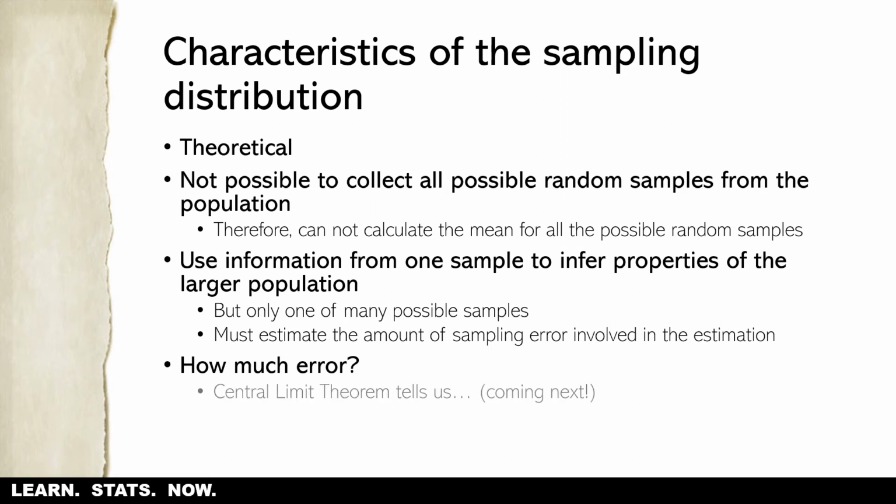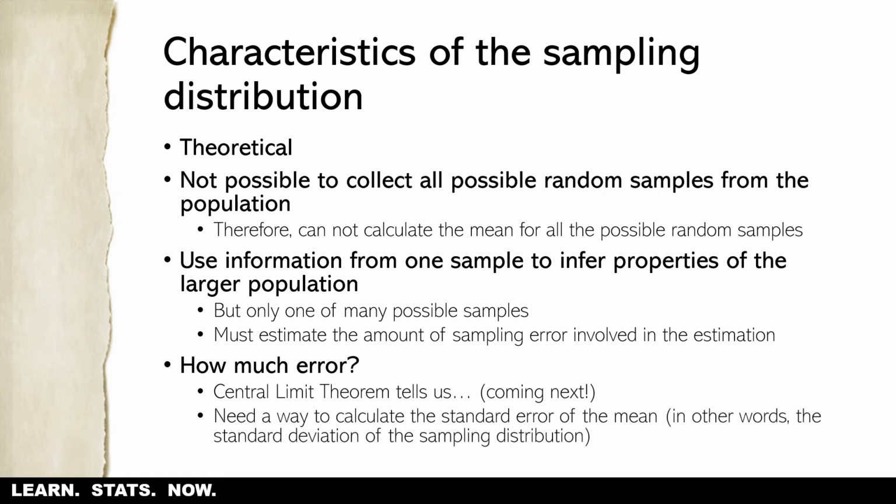And the cool thing is we actually have a theorem that tells us how to do that. That's the central limit theorem. And what the central limit theorem is going to do is tell us how to calculate what's called the standard error of the mean, in other words, the standard deviation of the sampling distribution. So we're going to be able to do that mathematically, and that's coming up next.